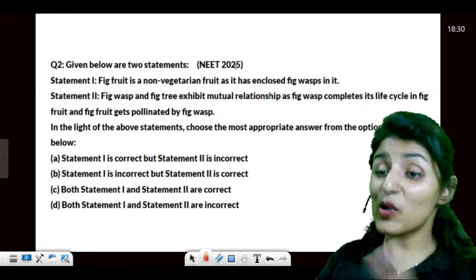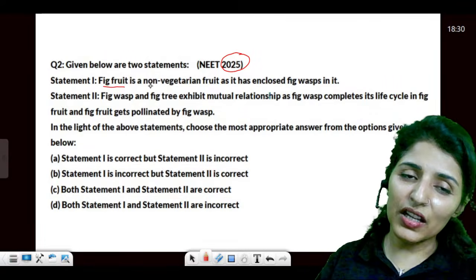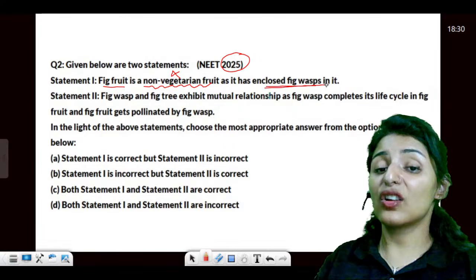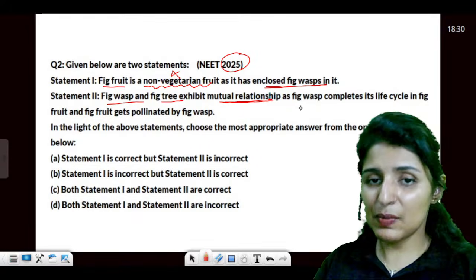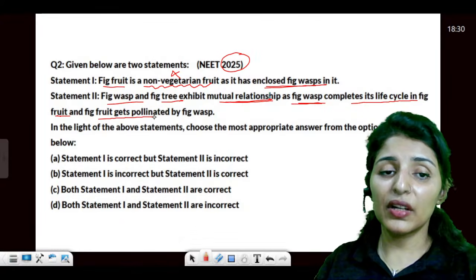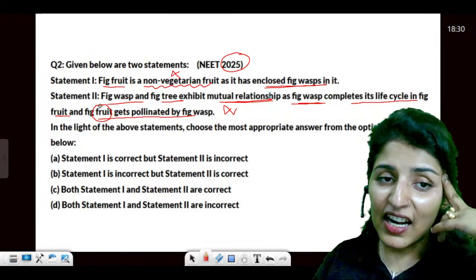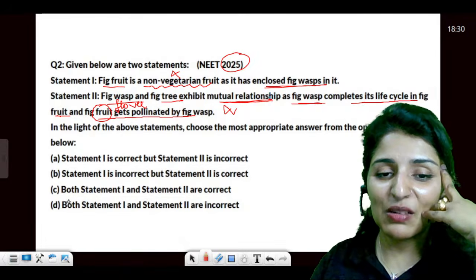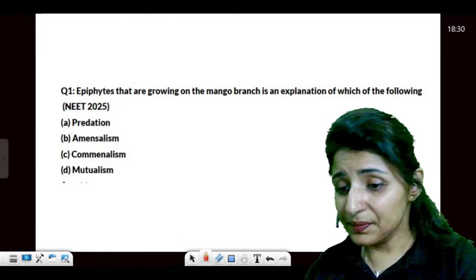Then this was a controversial question of NEET 2025, right? A fig fruit is a non-vegetarian fruit. No, it's not, as it has enclosed fig wasps in it. But fig wasp and fig tree exhibit a mutualistic response, as the fig wasp completes its life cycle in the fruit and the fig fruit gets pollinated by the fig wasp. Again, this was a wrong statement. Why? Because it is not the fruit that gets pollinated, it is the flower. It should have been flower. So both the statements were considered incorrect. All right.